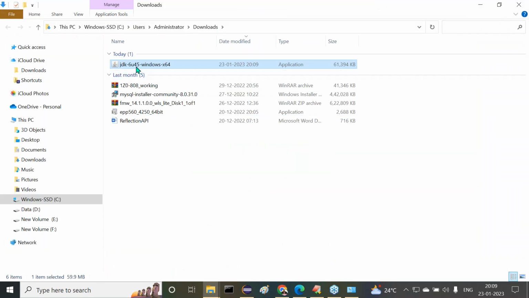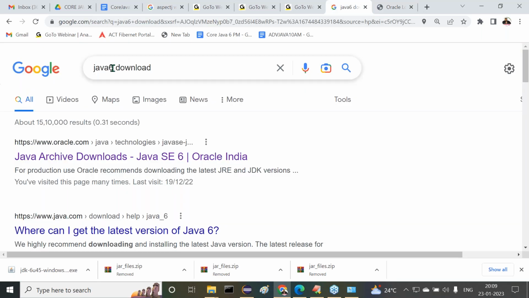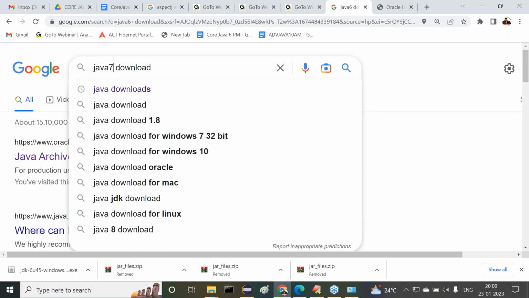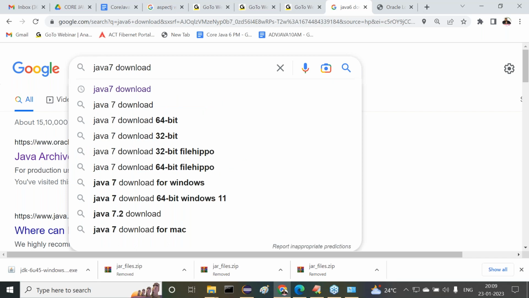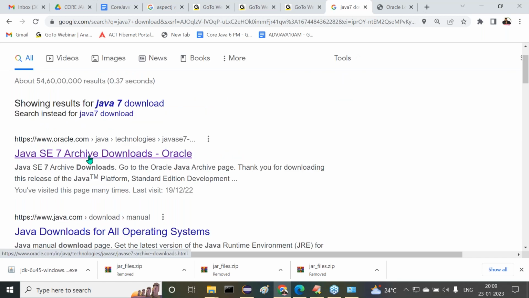All right, sir. Now here we are getting what version? JDK. Here we are downloading just one version. We downloaded, am I right or not? Next one I want to show. For the browser, one-time login is sufficient. We are able to get any number of downloads here. Now let me go for it. Now this time I want to get Java 7. Again, Java 7 download. Click on this enter button here. Again, Java 7 is also an Oracle download, right? All right, so right click on it, open in new link and go for it.